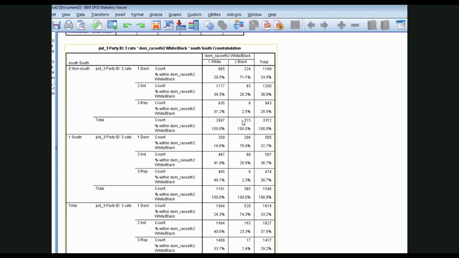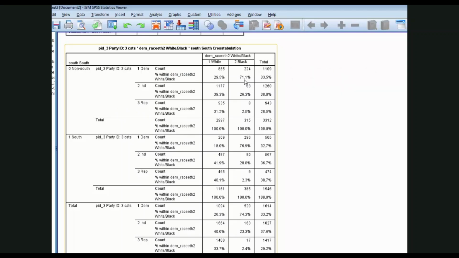Here are all the non-Southern respondents up here. All the Southern respondents are down here. Let's just focus on the percentage of Democrats. In the non-South, 29.5% of white respondents are Democrats, compared to 71.1% of African American respondents. That's on the order of a 40 percentage point difference in Democratic identification.